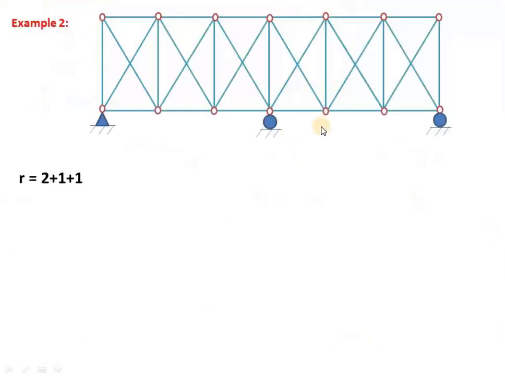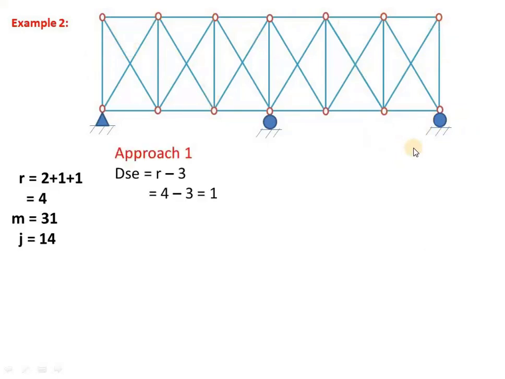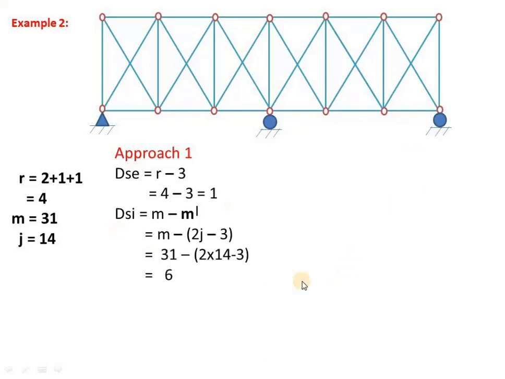Similarly, if you take example 2, here there are some more members I have added. There are 3 supports here. R is 2 plus 1 plus 1, that is 4. M, if you count here, you will get 31. J, you will get 14 joints. Then approach 1, DSE is r minus 3, that is 4 minus 3, 1. DSI is m minus m dash, where m dash is 2j minus 3. By substituting the values of m and j, you will get DSI as 6. Then DS equals DSE plus DSI, that is 7.